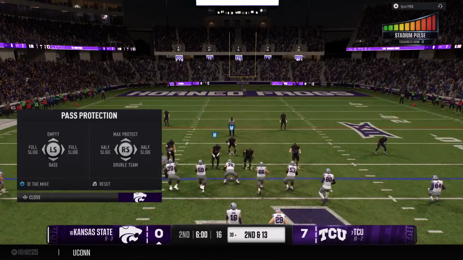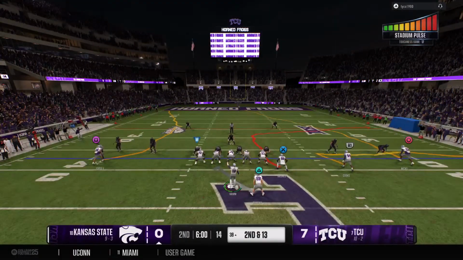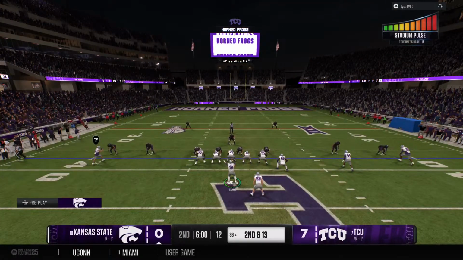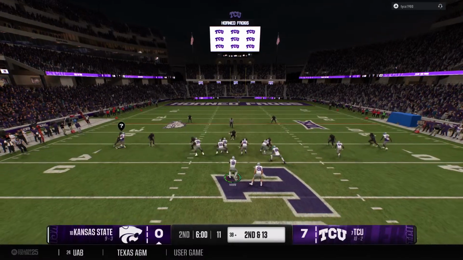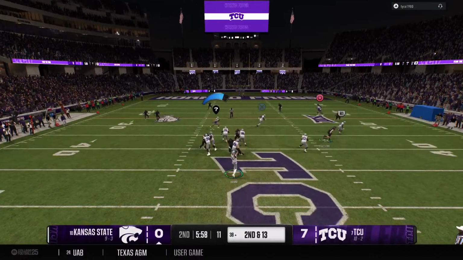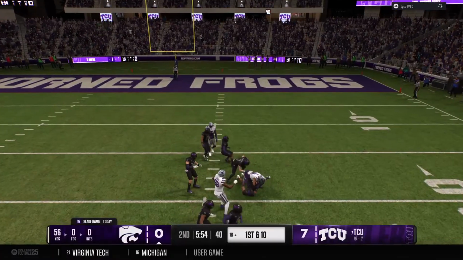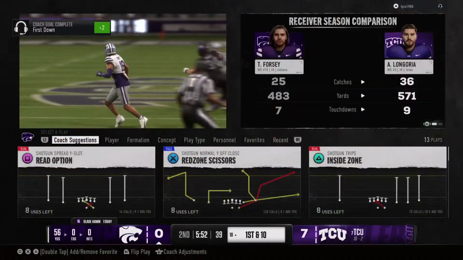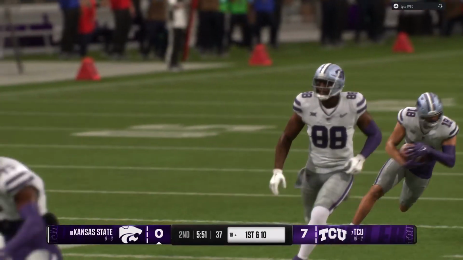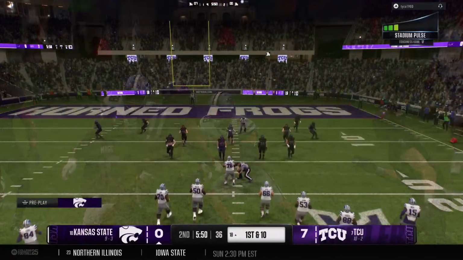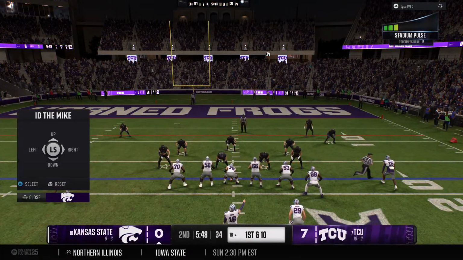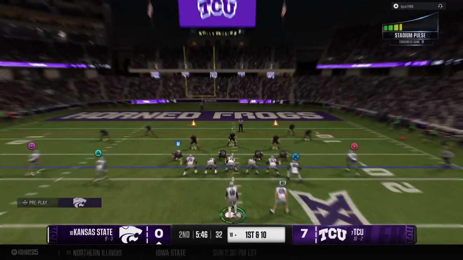Offense getting set for a second down here to begin the quarter. Play action fake, looking to throw. Catch made over the middle. Taken down, but not before he makes the first down. That's an excellent throw by the quarterback, finding that window between the zones and delivering the ball on time.